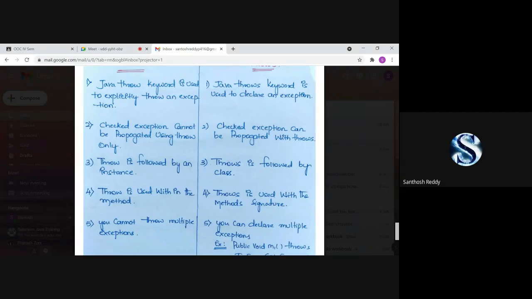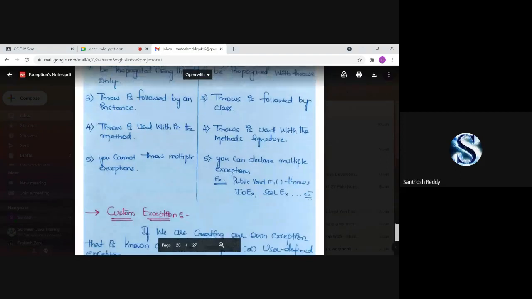We just declare a class for throws. Throw is used within the method, within the catch block, or within a method, constructor or initializer. So we make use of the throw keyword within the method only. Whereas throws is used with the method signature, at the level of signature.